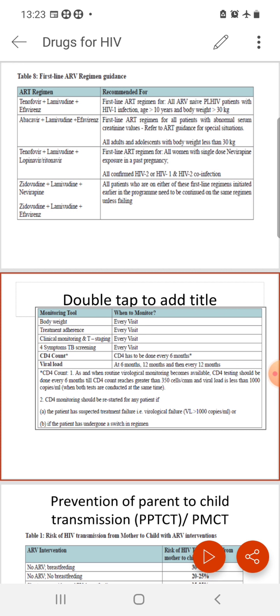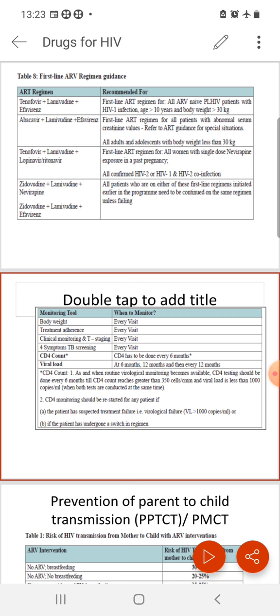These are examples of regimes where two NRTIs are combined with either one NNRTI or a protease inhibitor. For the protease inhibitor we use lopinavir, ritonavir. Actually this is a boosted regime. Here ritonavir is used as a metabolism inhibitor which inhibits the metabolism of lopinavir, so that lopinavir can be used in a relatively lower dose, thus preventing its toxicity.